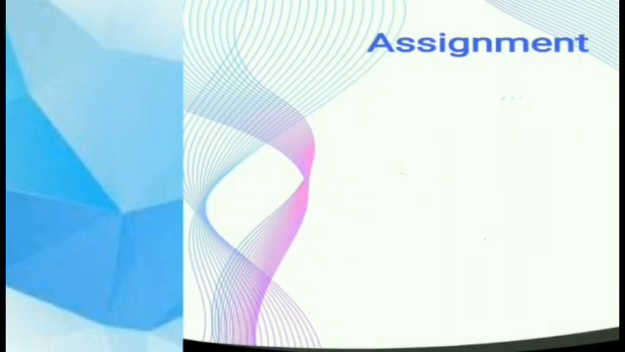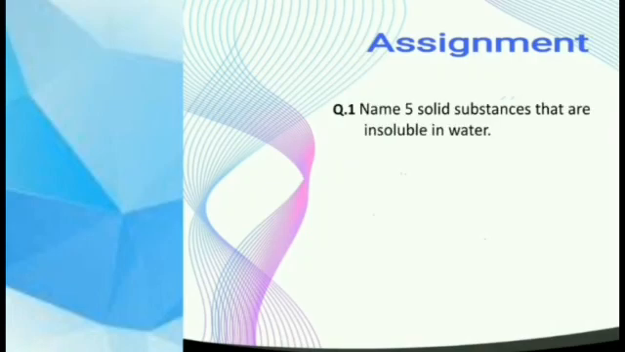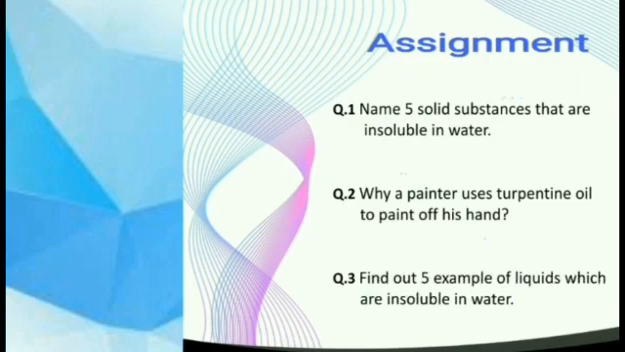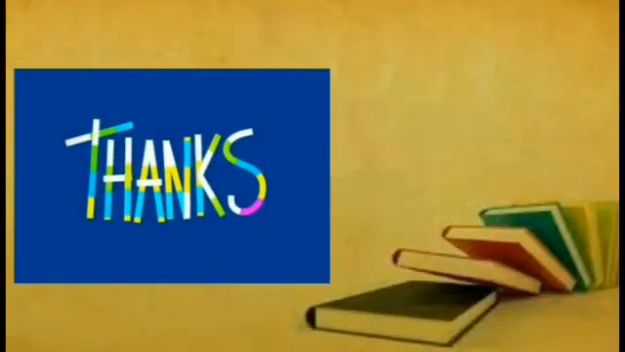Now let's have a look at the assignments. Your assignment is: first, name 5 solid substances that are insoluble in water. Second, why does a painter use turpentine oil to clean paint off his hand? Third, find out 5 examples of liquids which are insoluble in water.